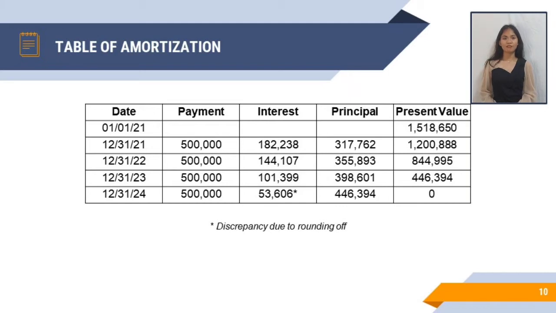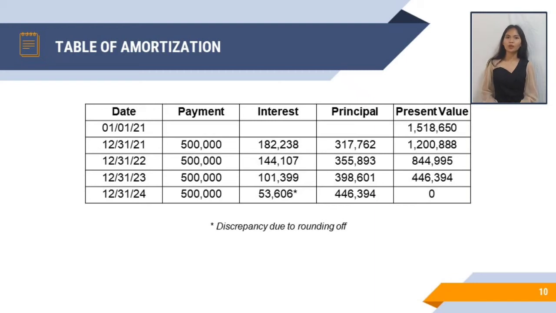Now, let's have the table of amortization. If we remember on the last slide, our unearned interest income is 481,350, right? Now, that amount will be recognized over the lease term following the effective interest method. As we can see on the table below, the payment represents the annual rental, while the interest is equal to the preceding present value times the interest rate.